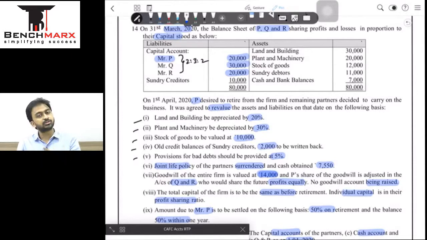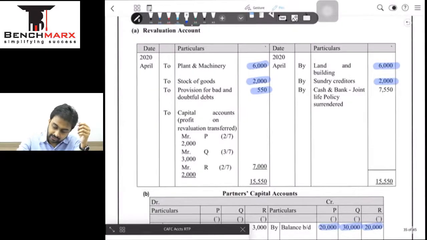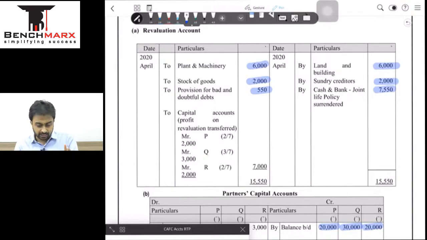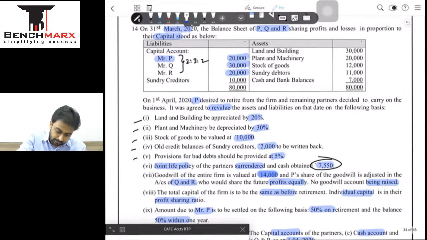There are 2 possible options: either take the entire 7550 in the PSR in the partner's capital, or you take it to revaluation, and revaluation के through it is ultimately going to go to partner's capital. So कुछ फर्क पड़ेगा नहीं. I think ICA has taken here, so we can post the amount here because it's a gain. It's on the credit side because it's a gain, and that is how the posting is done for the revaluation. So अपना JLP भी हो गया.